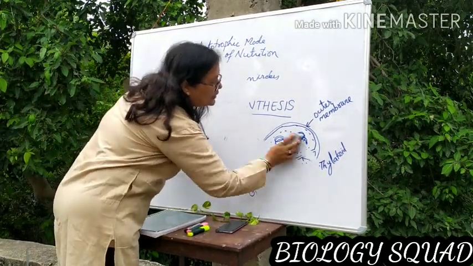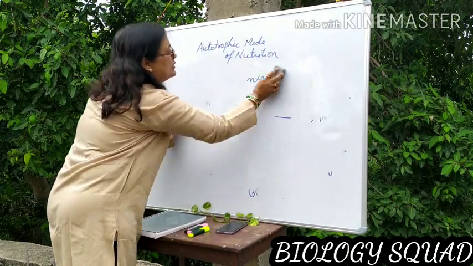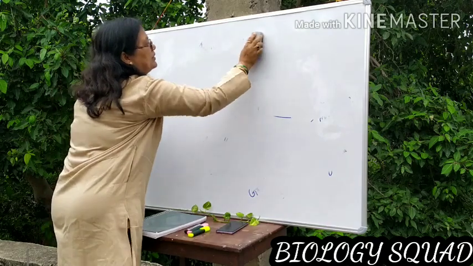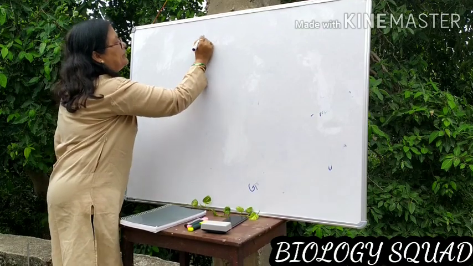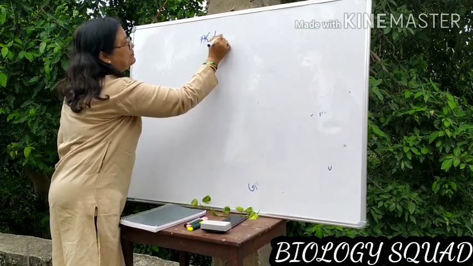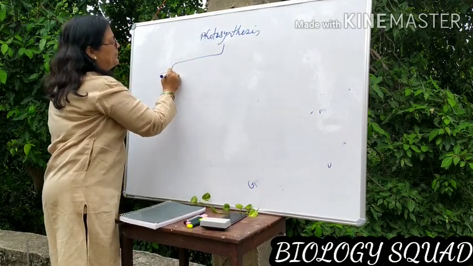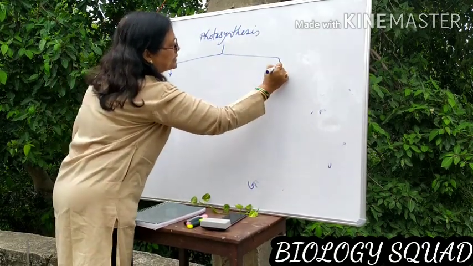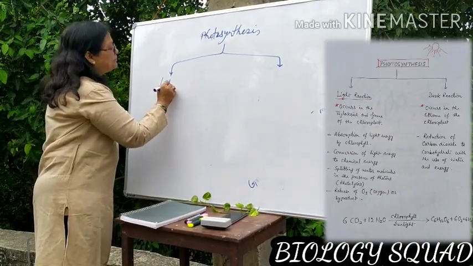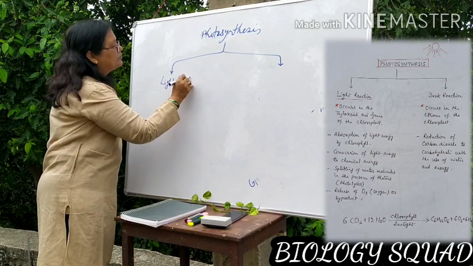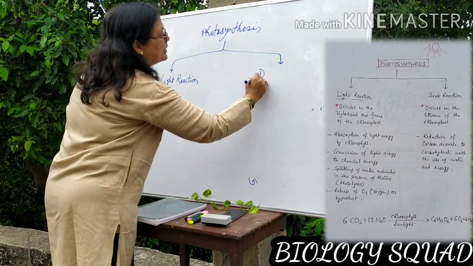Actually, photosynthesis occurs in two steps. If you see the phenomenon of photosynthesis, there are two steps. The first step is the light reaction, and the second step is the dark reaction.